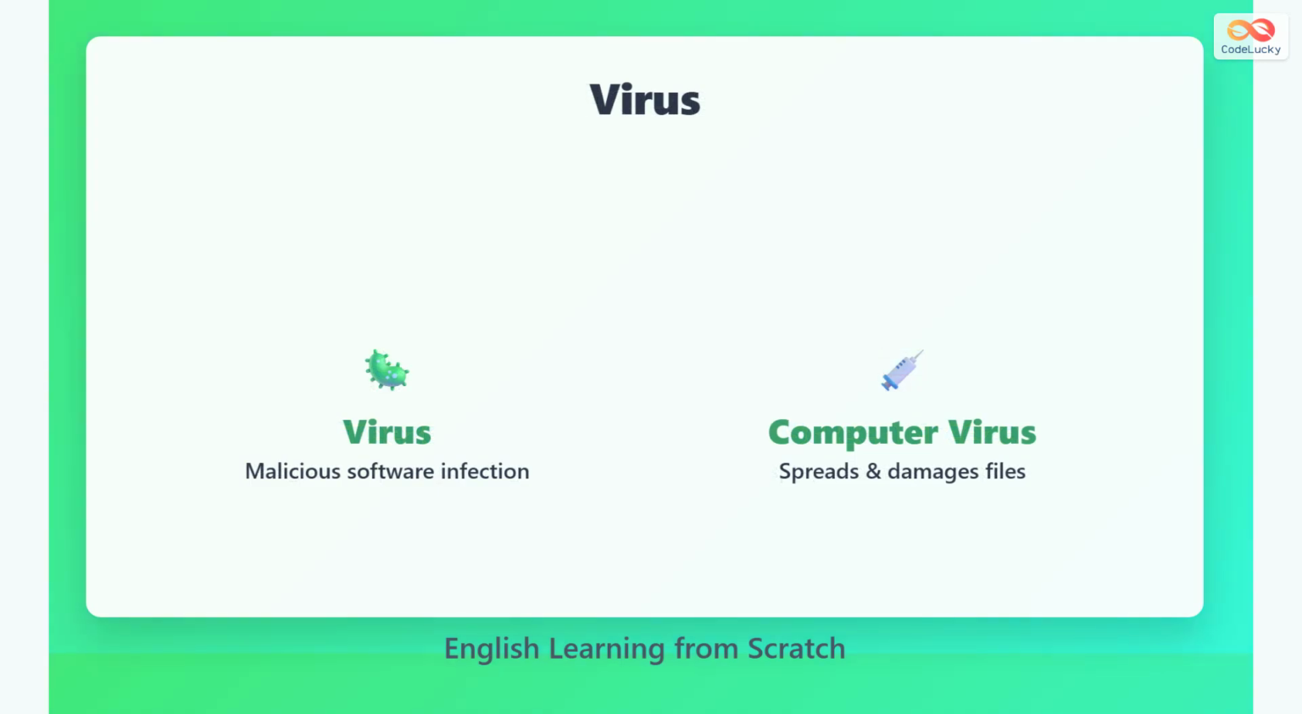A virus is malicious software that infects your computer. It spreads from file to file. Computer virus damages important files and slows down the system. It can steal personal information too.